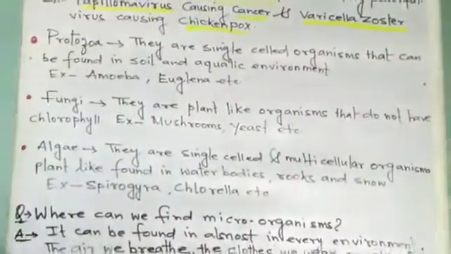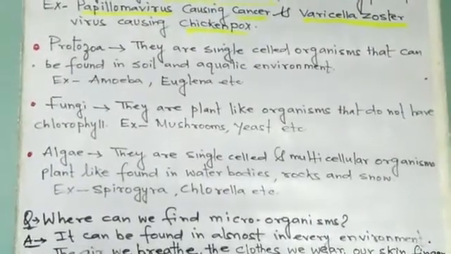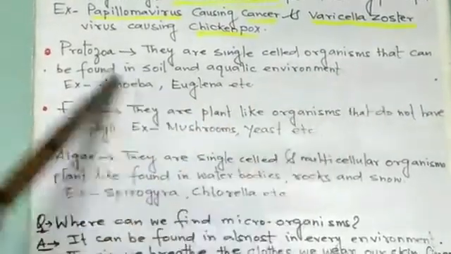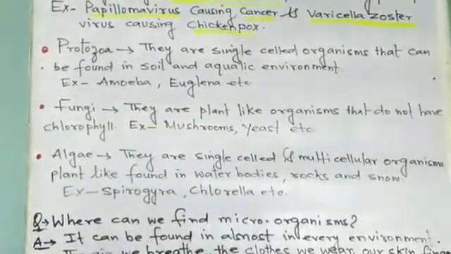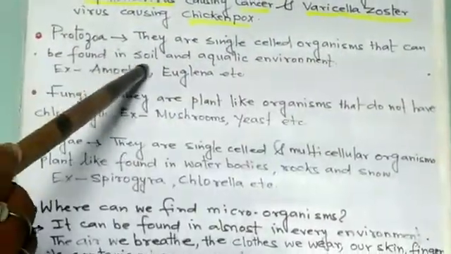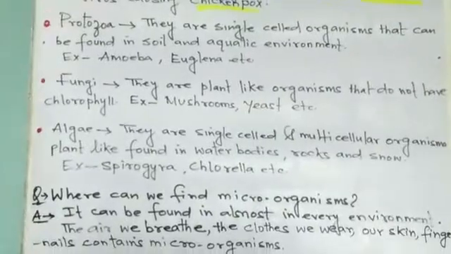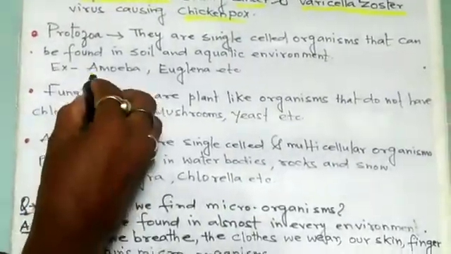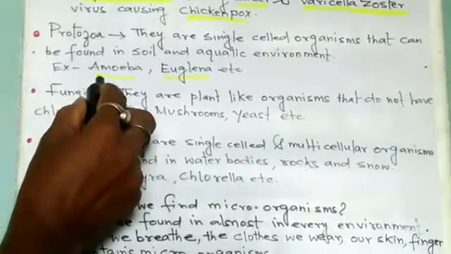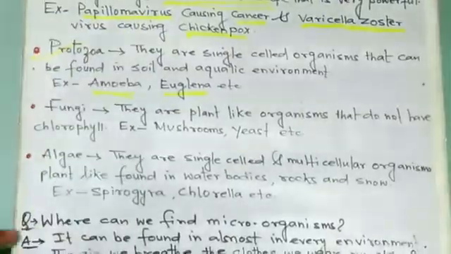Now the third one is protozoa. What are these protozoa? They are single celled organisms that can be found in soil and aquatic environments. Examples of protozoa are amoeba, Euglena, etc. Many more are there, but two examples I have given here: amoeba and Euglena.